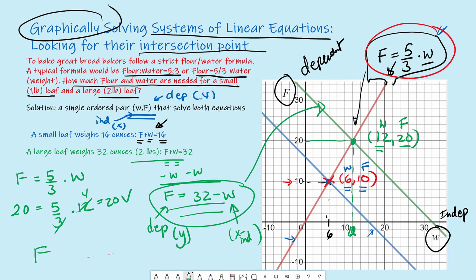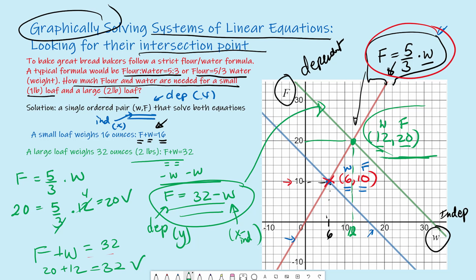F plus W should equal 32. So we have F, we said, is 20. W is 12, right? We're getting that from this second solution here. 20 plus 12 equals 32. So we see that this result solves both equations simultaneously. We have the same ordered pair solving both equations.